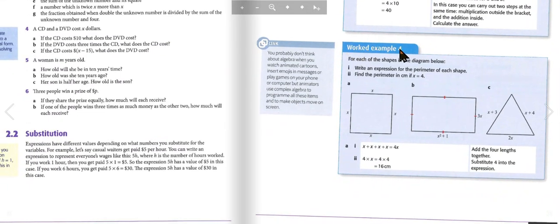Worked example 4. For each of the shapes in the diagram below, write an expression for the perimeter of each shape. Find the perimeter in centimeters if x equals 4. So for A, the expression for the perimeter is x plus x plus x plus x, which is 4x. And find the perimeter in centimeters if x equals 4, which is 4 times 4, which is 16 centimeters.